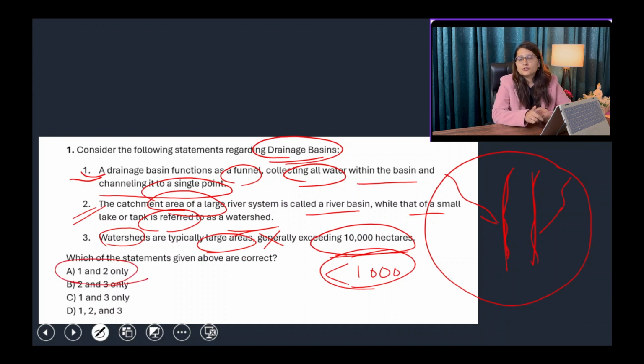So all the definitions of drainage basin, catchment area, river basin, watershed should be clear to us. The questions can be asked in this pattern, and also one-liner MCQs can be asked, like what is the definition of drainage basin? Four options will be given and you have to choose the one most appropriate option. So both patterns should be clear to us and we should get the MCQ right.